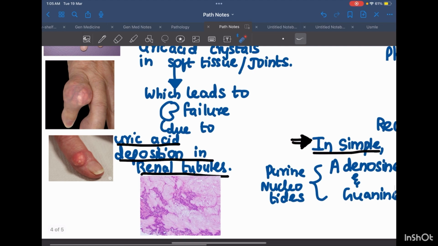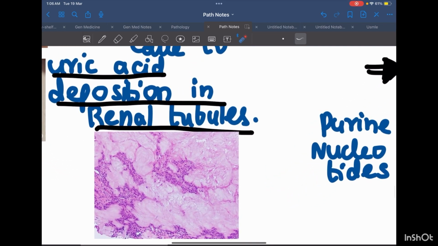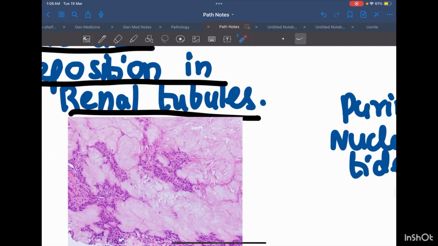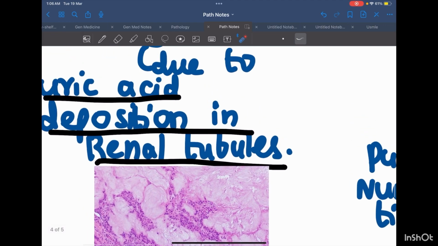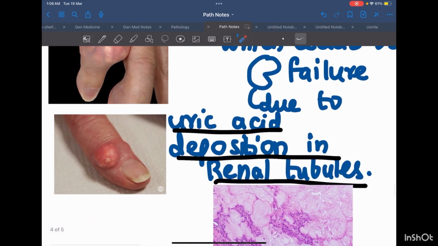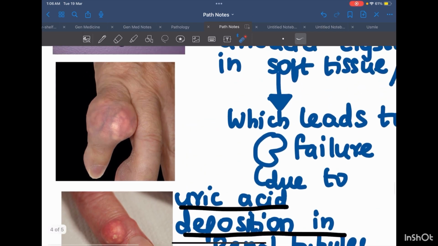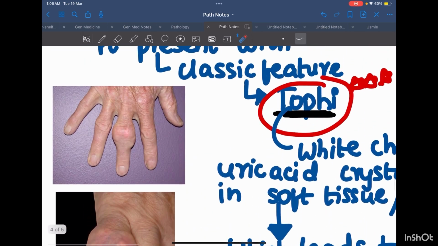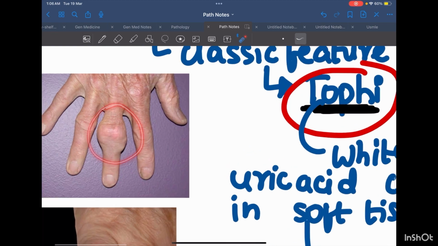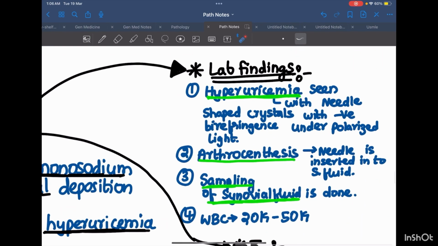This is how a histological slide of tophi looks like. This is the white chalky appearance. You can see here the uric acid crystal deposition in soft tissues. This is how a patient with tophi looks like this, okay.